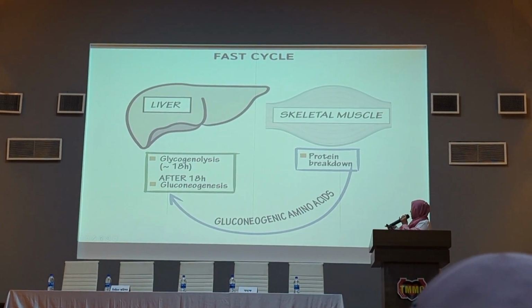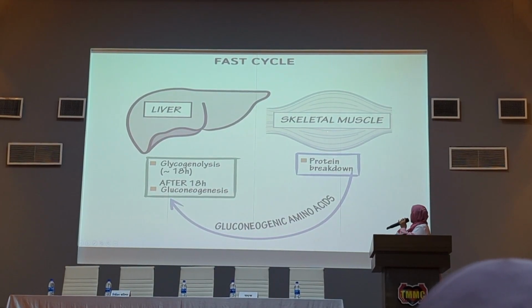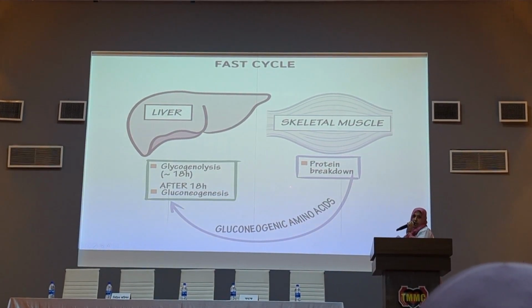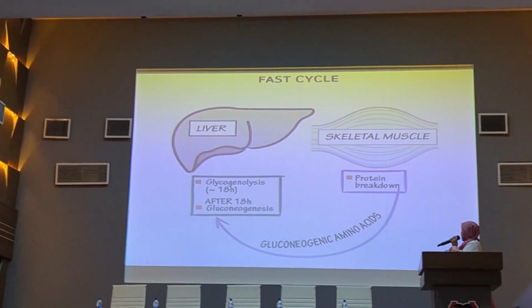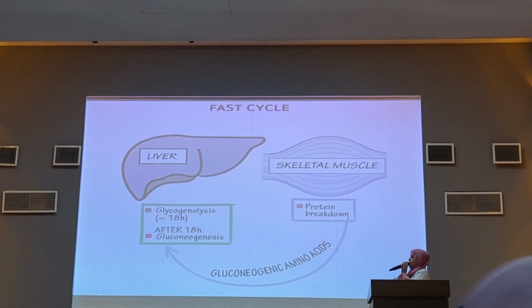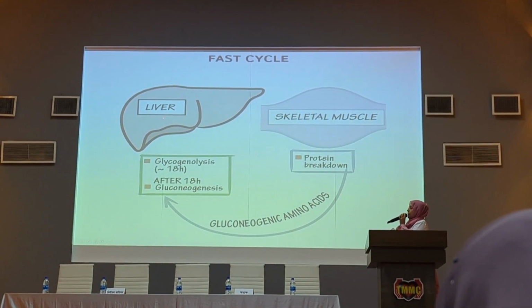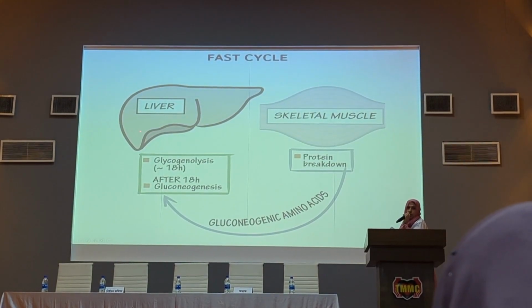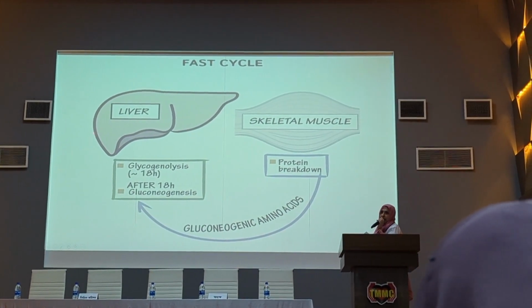And another summary during the fasting state: skeletal muscle causes breakdown of protein and provides glucogenic amino acids, and with the utilization of these glucogenic amino acids, gluconeogenesis occurs in the liver, and by gluconeogenesis the liver provides glucose, and this glucose is utilized by the RBC, brain, and neurons.